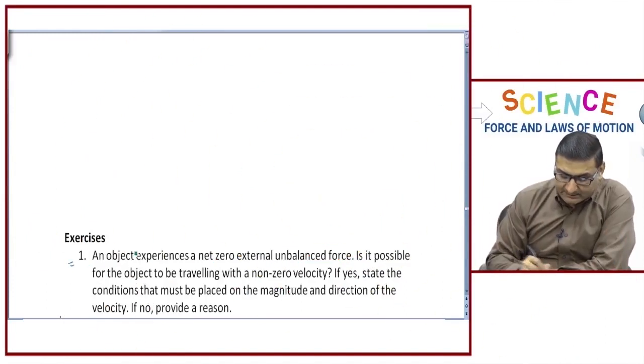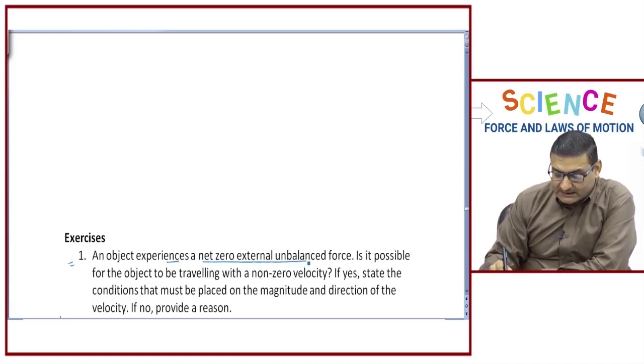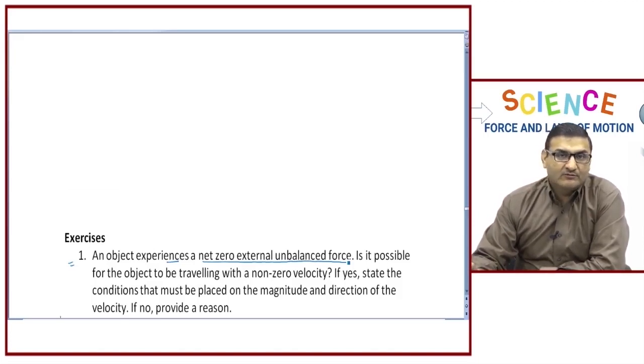An object experiences a net zero external unbalanced force. Try to relate the language of the question. An object experiences a net zero external unbalanced force. There is no external force being applied on this particular object.